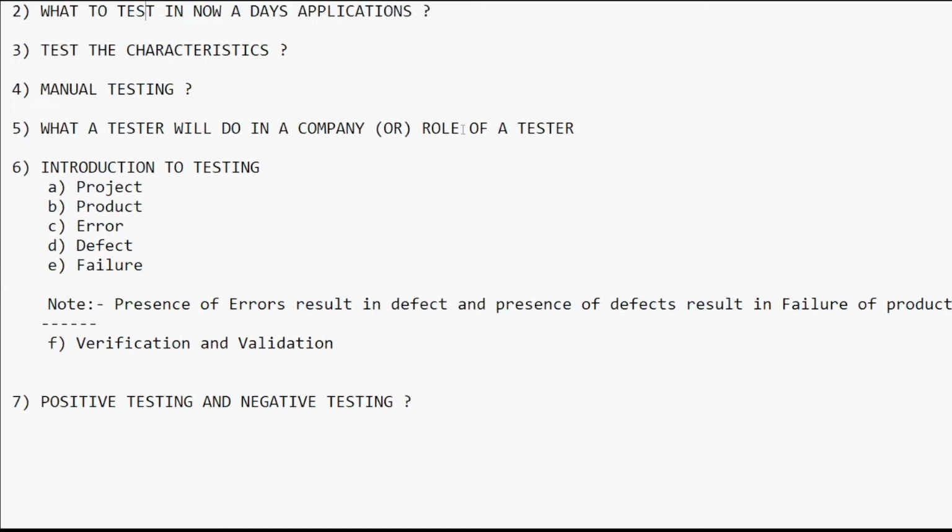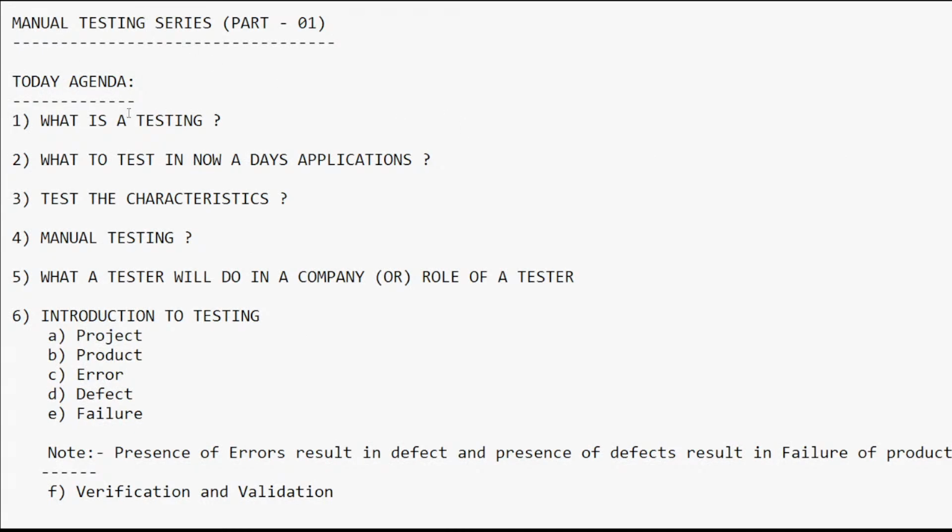Okay, so far what are the concepts we have discussed? Our agenda today is what is testing. Then we discussed what to test in nowadays applications, that is mobile applications and web applications. Then the different testing characteristics, that is functionality, UI, security, load, performance, everything. Those we can consider as characteristics of testing.